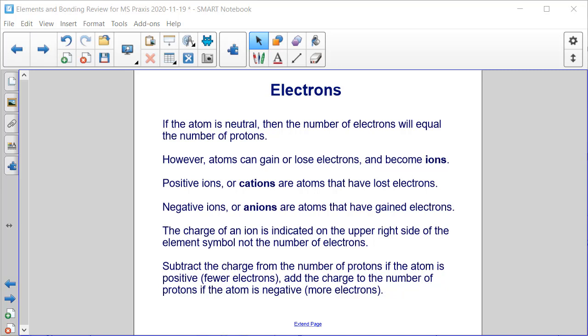The charge of an ion is indicated on the upper right side of an element symbol, not the number of electrons. So we don't show the total number of electrons ever in an element symbol. We only ever show the overall charge of the ion. In order to get the overall charge of the ion, you subtract the negative charge from the positive charge, right? If you subtract the charge from the number of protons, if the atom is positive, that will give you the number of electrons, and add that charge to the number of protons if the atom is negative, meaning that it has more electrons. We'll look at an example of this on the next slide.